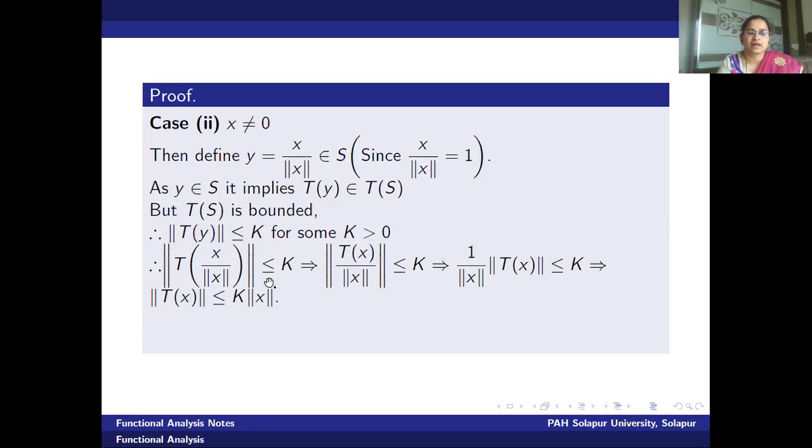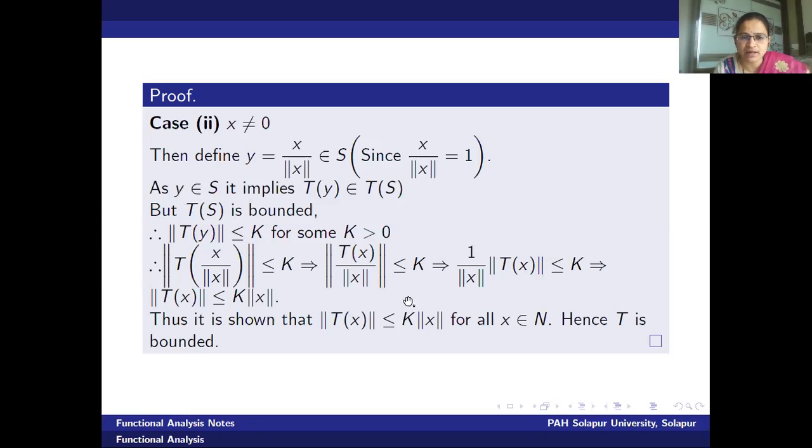Hence, the mapping T is bounded. This implies that norm T of x is less than or equals to k into norm of x for all x in A, and hence T is bounded.